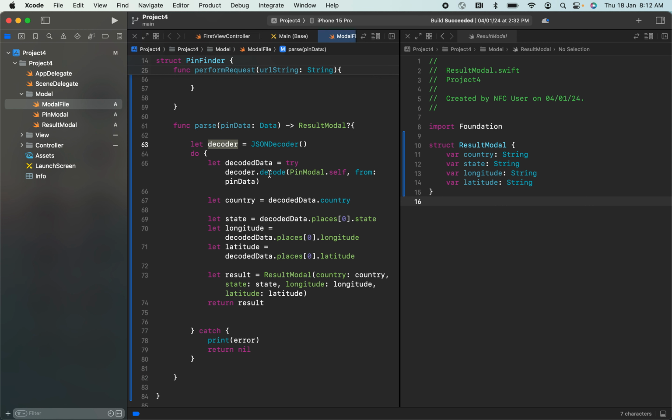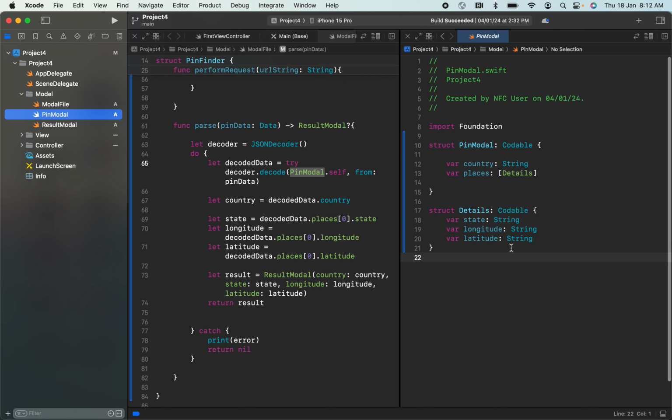So decoder.decode. This PinModel I have already defined again here, similar to the output of the API. In this model, I want to decode this pin data. That is what I have explained here. Decoder.decode, I'm going to decode, and this is the format for the decode. This is the similar format of the output. So the PinModel.self, in this model I'm going to decode and save that in the decodedData.